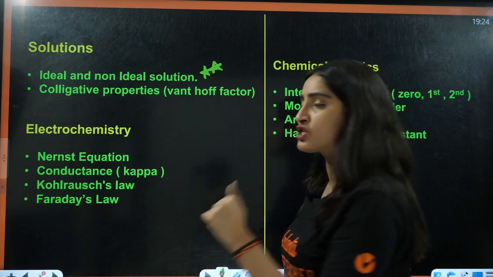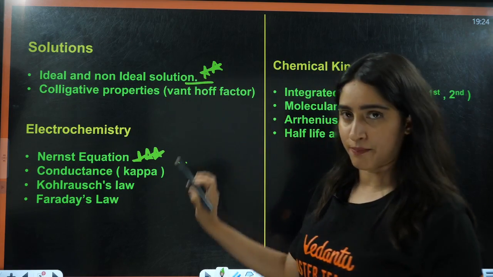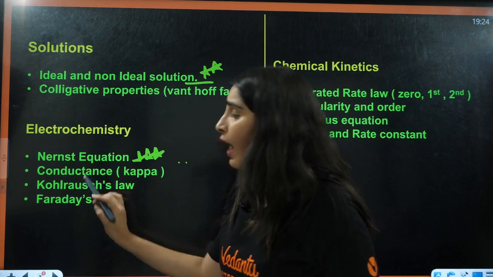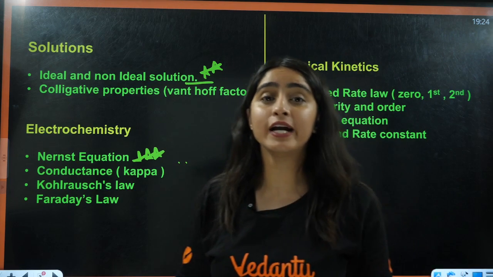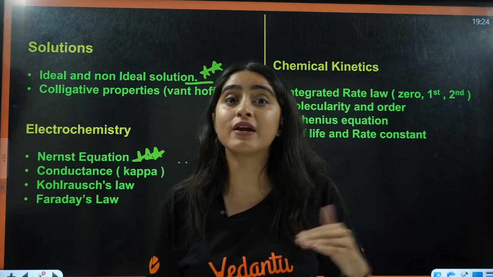Next bacha, electrochemistry, Nernst equation, very important, definitely. And here also do the examples, right? Then you have conductance, kappa, right? Molar conductance, the formulas and the degree of dissociation related to that.